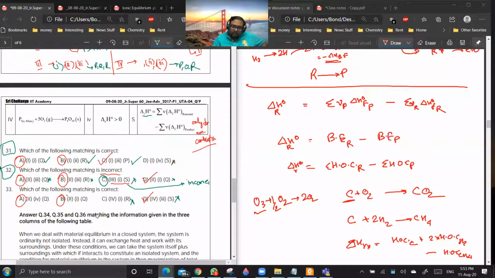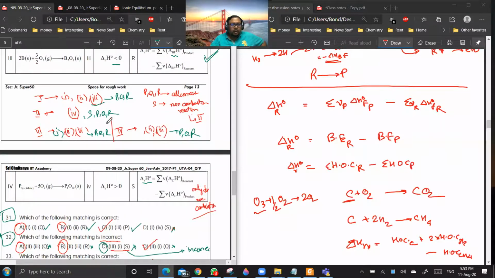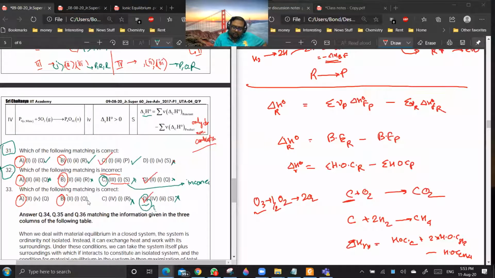So this should not be the answer. But this should also not be the answer. Okay, 2, 1, Q. Now 2, 1 is also not correct.